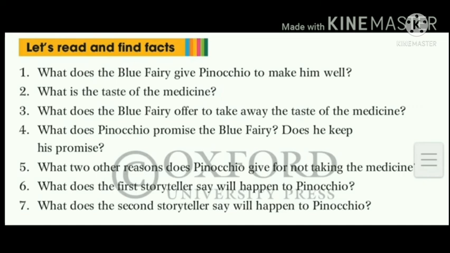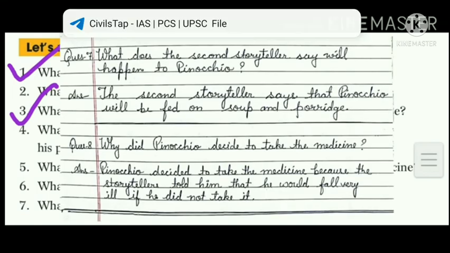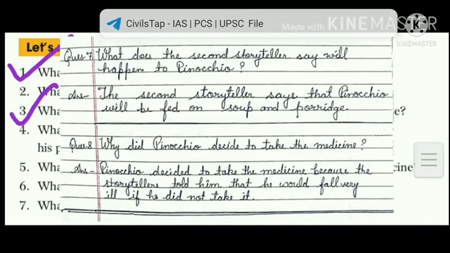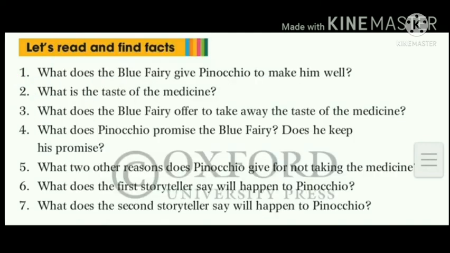So here you have to do only 3 question answers. Okay, very first we will do these 3 and then in the next video I will give you other question answers. So here you can mark question number 1, 3 and 8. Question number 8 is there in your notebook. Yes, why did Pinocchio decide to take the medicine? Okay, so you have to prepare these 3 questions from your chapter number 3.